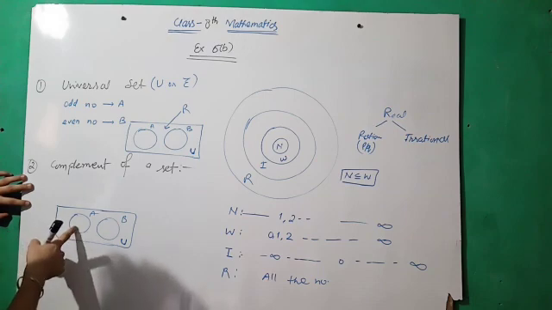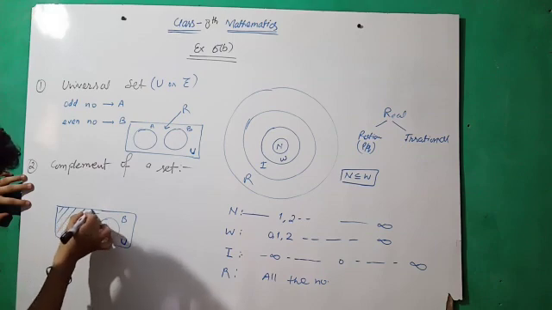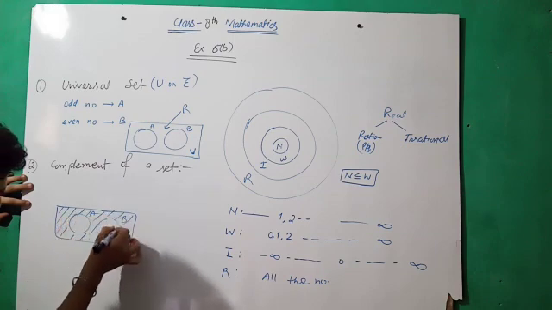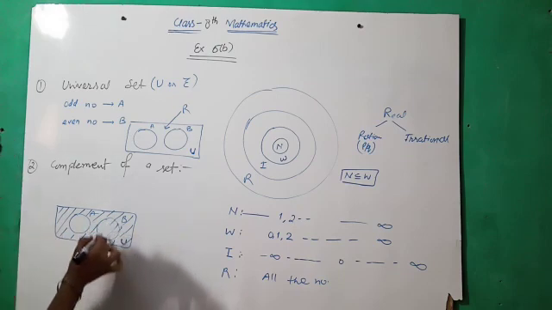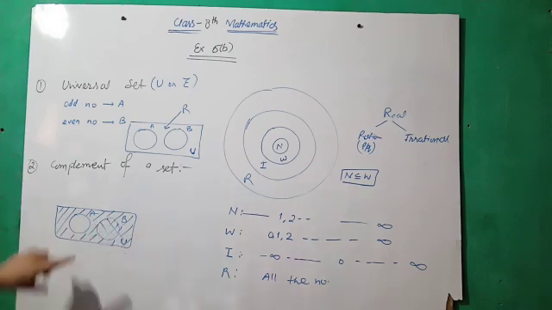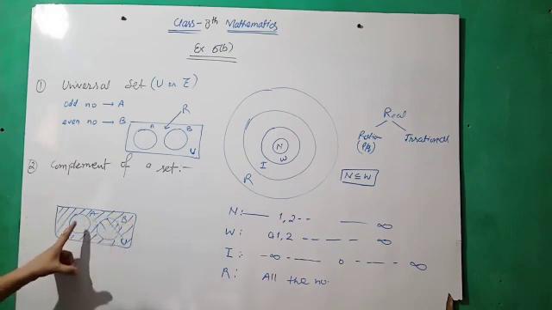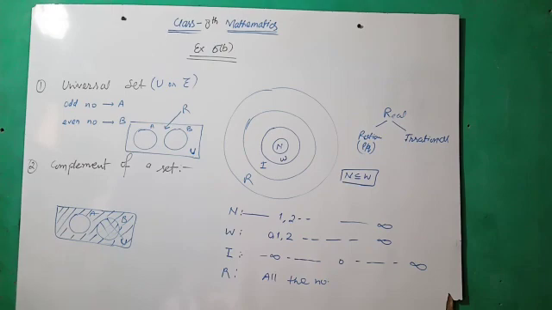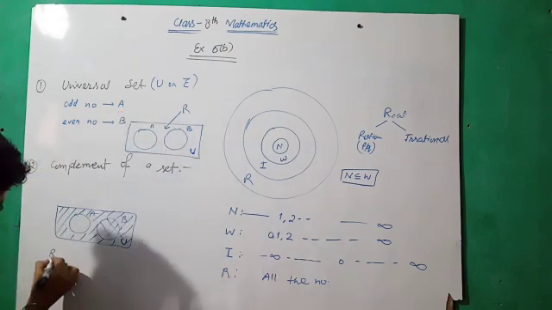So the complement of A is this whole portion except A. Complement of A means the portion except A. It means if you have to find out the real numbers, the real number set is the universal set.